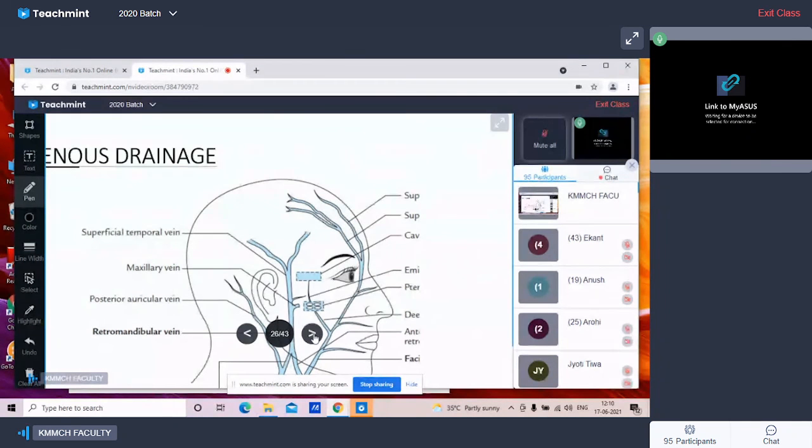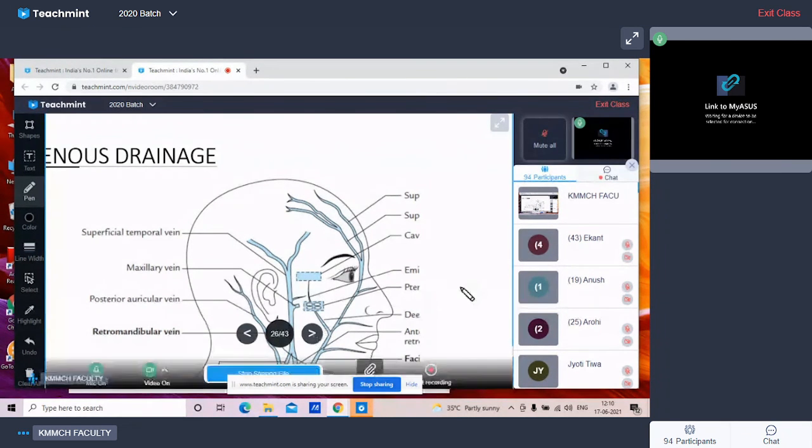So these veins accompany the arteries and they have a similar name. So you can see here the supratrochlear and the supraorbital veins. They join each other at the, you can see this is the medial angle of the eye. So both the veins join to form the angular vein. Now this angular vein runs downward as the facial vein. You can see here, this is the facial vein. It is mostly present behind the facial artery.